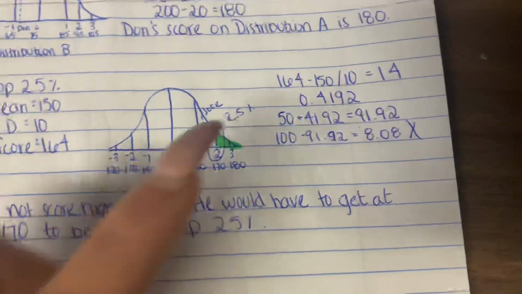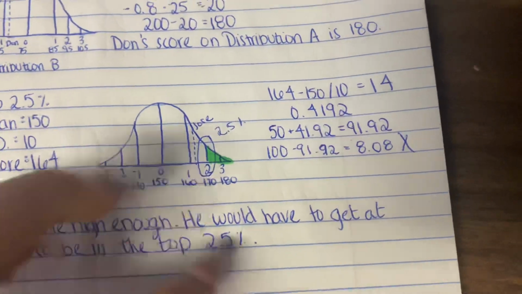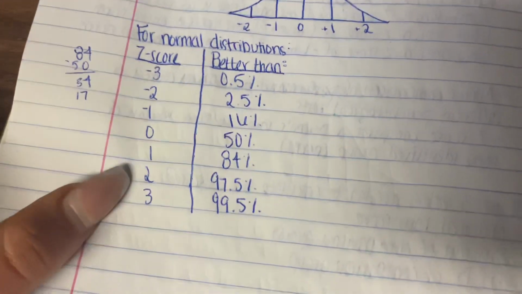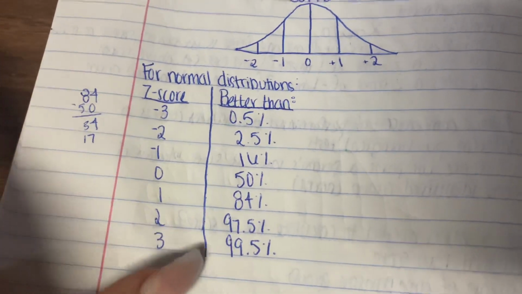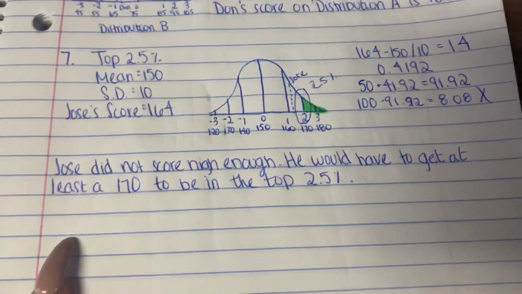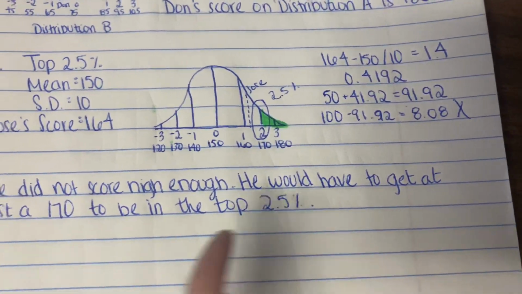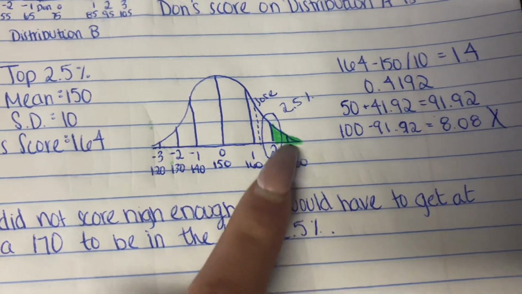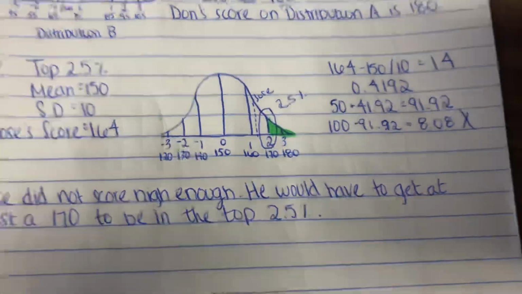And I kind of already knew that because from our notes in our chart, it says right here that for the second z-score, it's 97.5. So I knew that he'd have to be at the second standard deviation, but Jose did not score high enough. He would have had to get at least a 170 to be in the top 2.5% because that's the second standard deviation. And yeah,